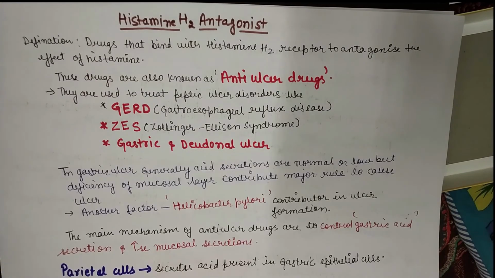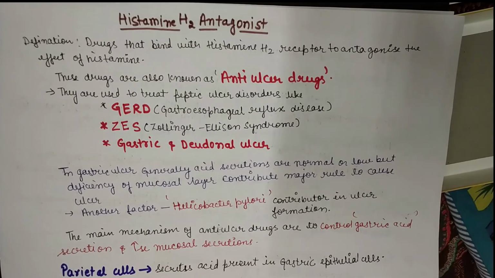get decreased. In gastric ulcer, generally the acid secretions are normal or less, but the deficiency of mucosal layer will contribute a major role to cause the ulcer, because that mucosal layer acts as a protective layer on the gastric cell. If that mucosal layer is absent, then the acid will damage the gastric layer. Because of that, the ulcer formation will take place.